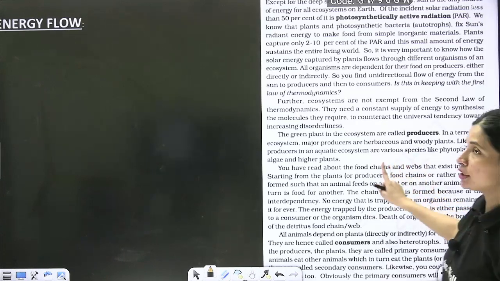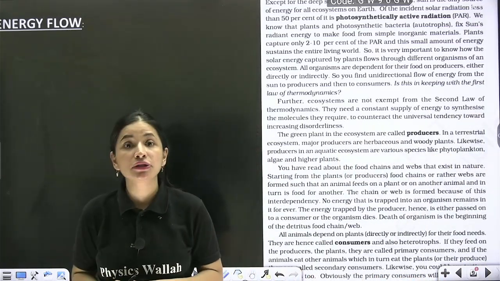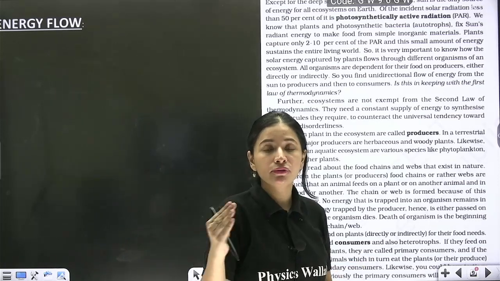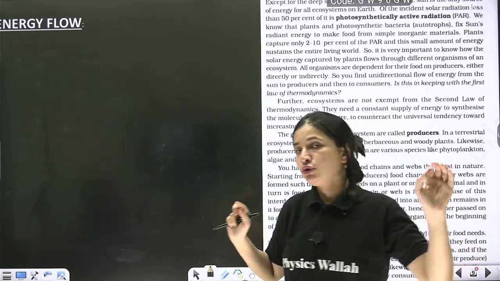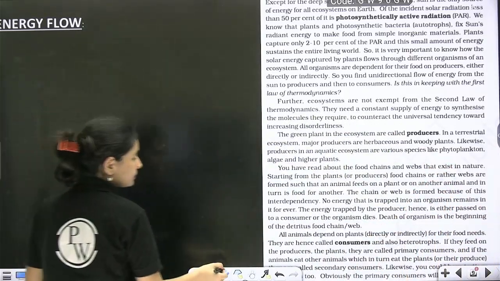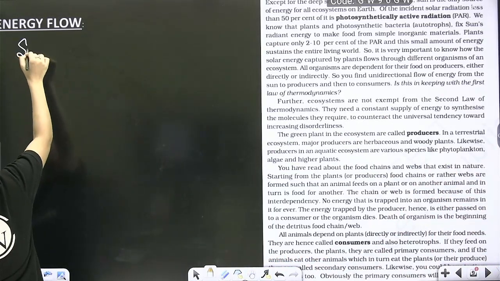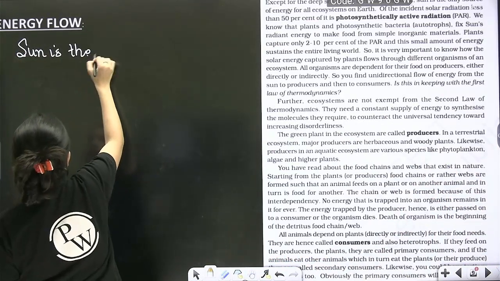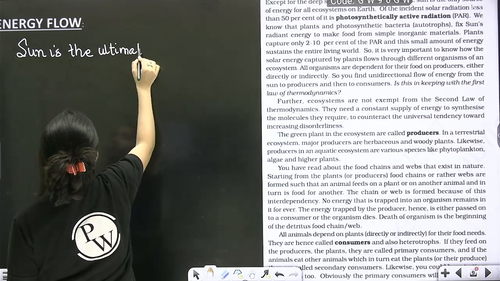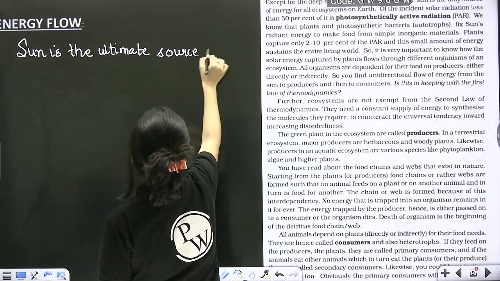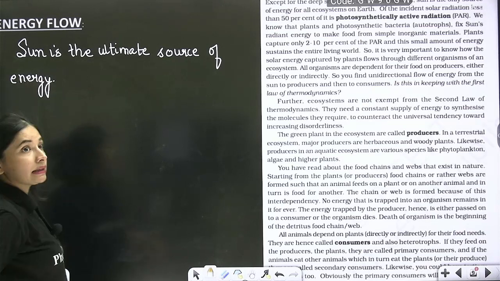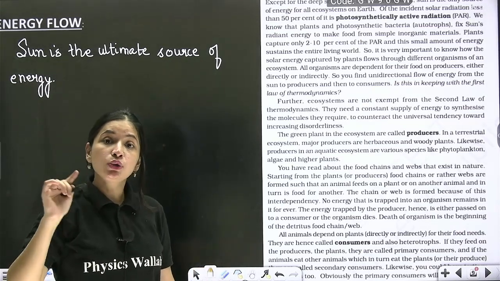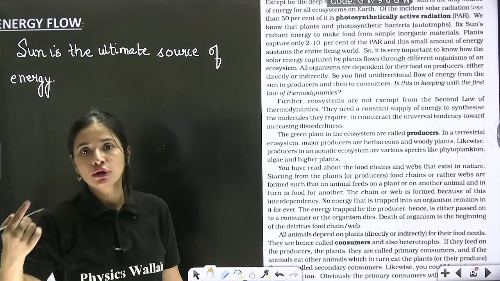Chalo. Next. Now, next is beta, energy flow. So if I talk about energy flow, this is the third and the very important functional aspect of an ecosystem, which is actually related to productivity itself. You all know that beta, sun is the ultimate source of energy. Correct? Sun is the ultimate source of energy which is utilized by the plants in order to produce food.